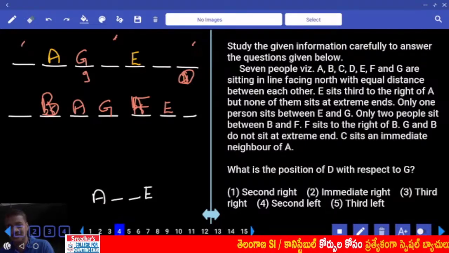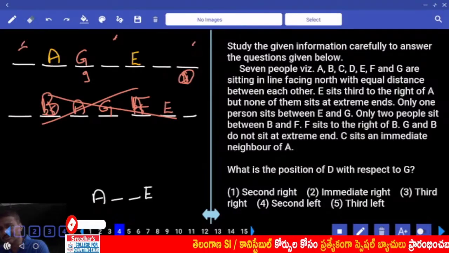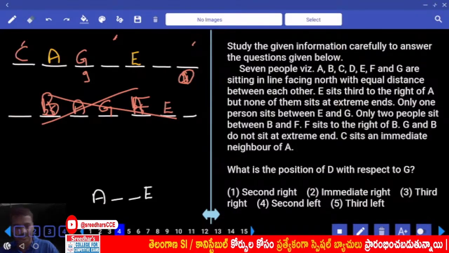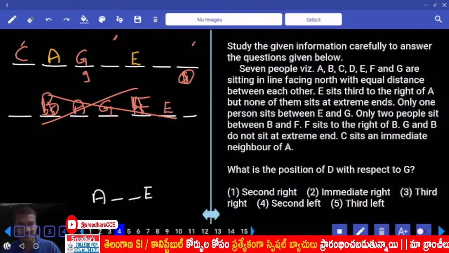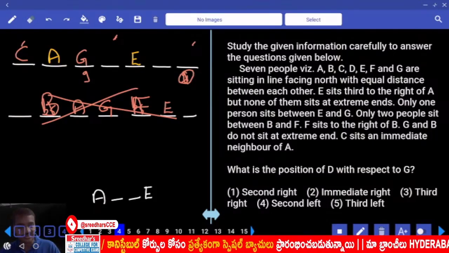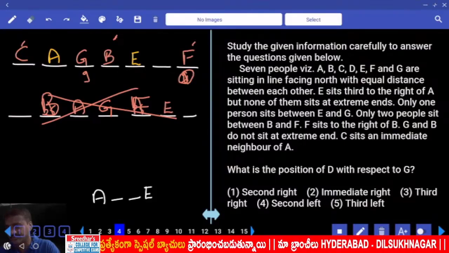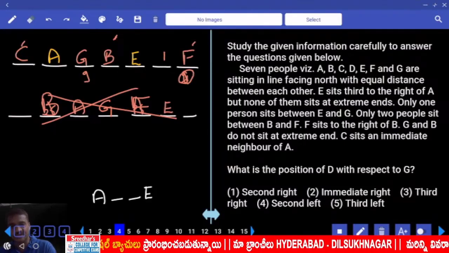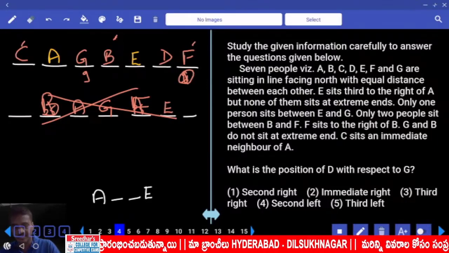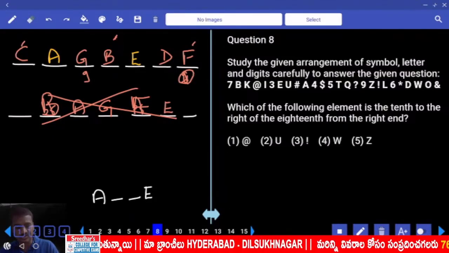Now C and A are adjacent to each other. Is it possible? No. And C must be here. If C is here, then what is the other thing left over here? Two people between B and F, and at the same time, F is to the right of B. Then who is the person left over here? D. D is here. Now this is from question numbers 4 to 7.